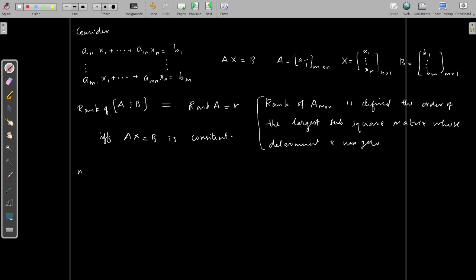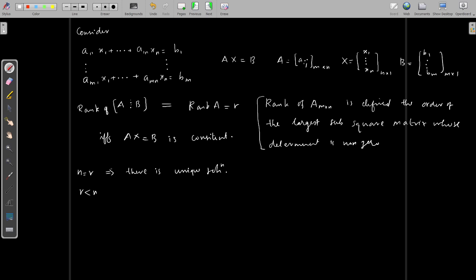If n is equal to R, there exists a unique solution. In the case when R is less than n,